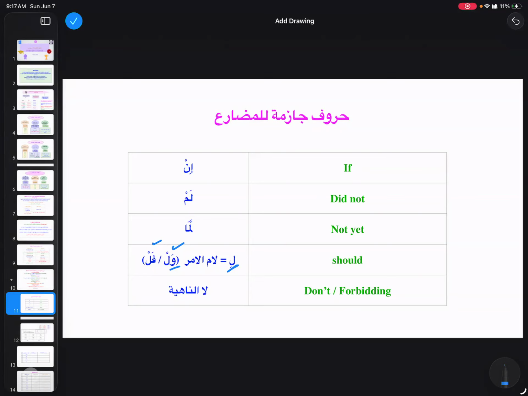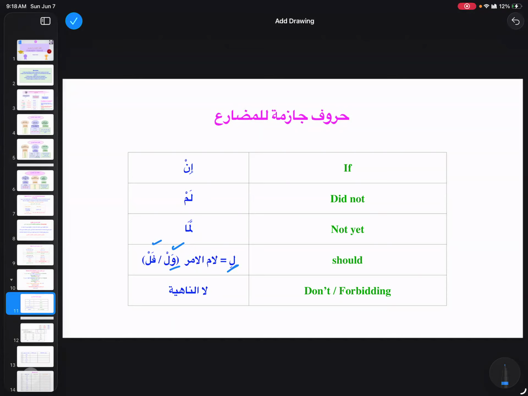The huruf that make jazm in the fi'l mudari' are five. Number one, in. Number two, lam. Number three, lamma. Number four, lamul amr, li. It can be with waw, then wal, lam with sukoon. It can be with fa, with the sukoon, fal. And the fifth one is la nahiya. Very good. Barakallahu fiki.